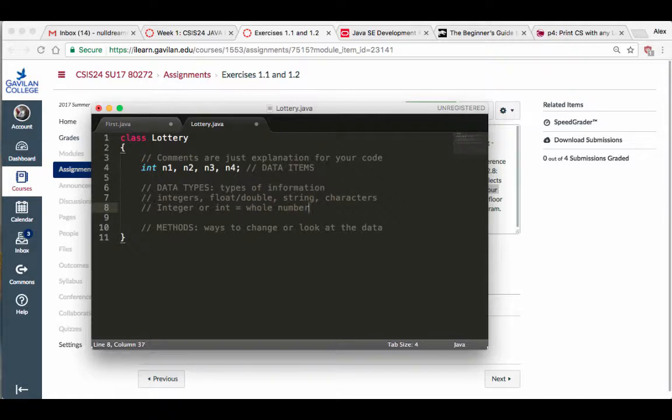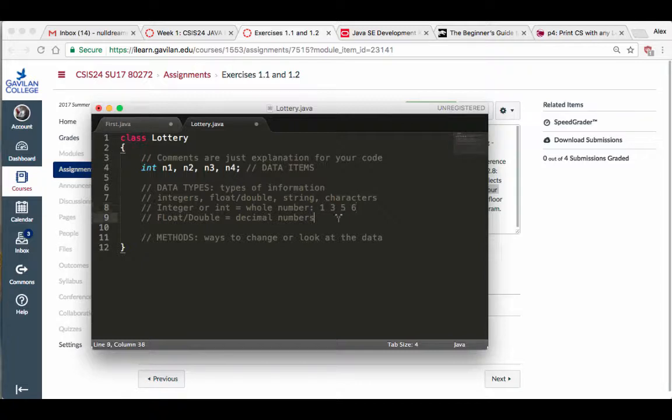And you know, what else? What other kind of numbers are there? There's floats, doubles, pretty much the same thing, except one is bigger than the other. One can hold so many digits, and the other one can hold twice as many digits. But both of these are decimal numbers. So examples of a whole number are things like 1, 3, 4, whatever.